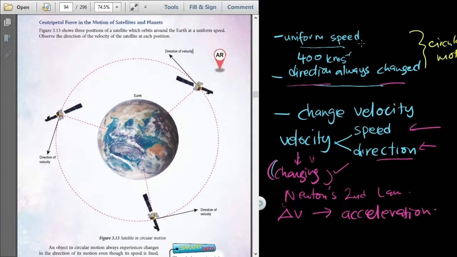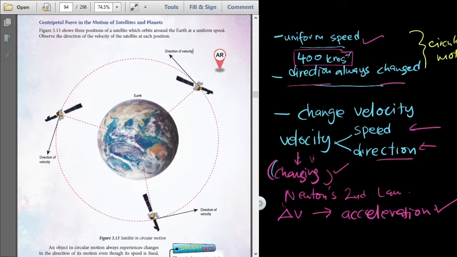Although the speed is uniform, 400 kilometers per second for example, at each point, the direction changes, so we say that it is moving with changing velocity. In other words, it is moving with an acceleration. That means this satellite orbiting the Earth is moving with acceleration. It is always accelerating at each point of the orbit.